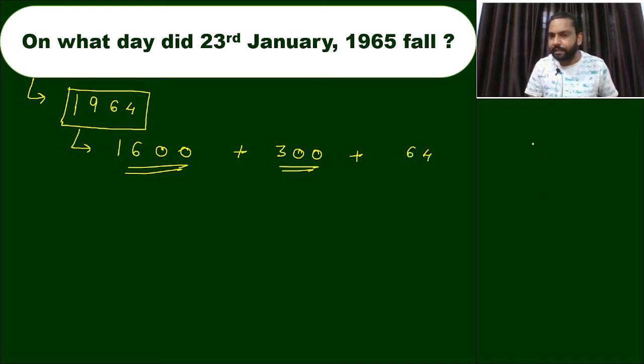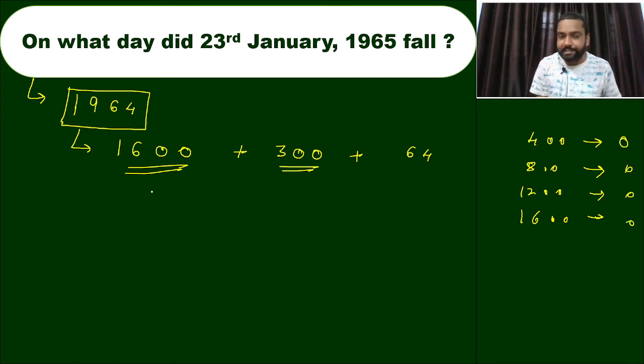In 400 years, that is a leap year cycle, we have 0 odd days. So in multiples of 400, that is 800, 1200, 1600, all have the value 0. So here for 1600, the value of odd days is 0.